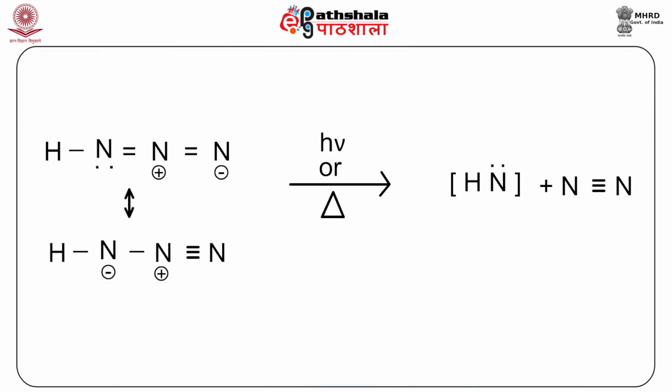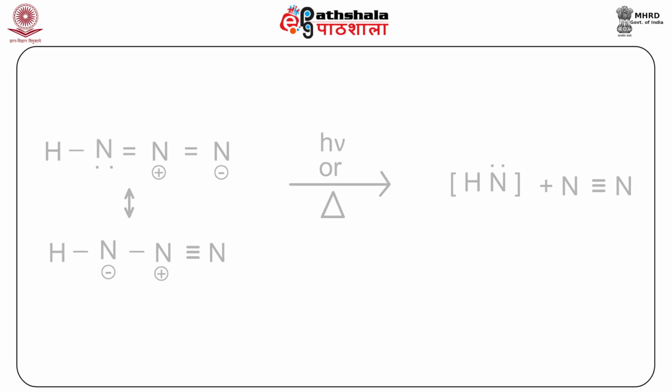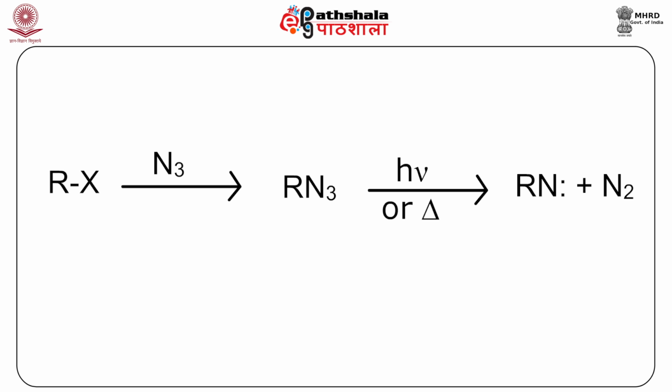The most common method of forming nitrenes is photolytic or thermal decomposition of azide, as you can see here, that is you have this HN3, when it is heated N2 will go and there will be formation of this NH nitrene. Similarly, in place of H, if you want to have some alkyl group, then starting from RX you get alkyl azides, then on further heating or photolytic conditions the formation of RN nitrene takes place when the nitrogen leaves.